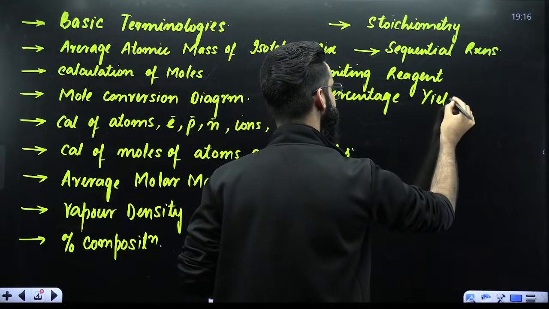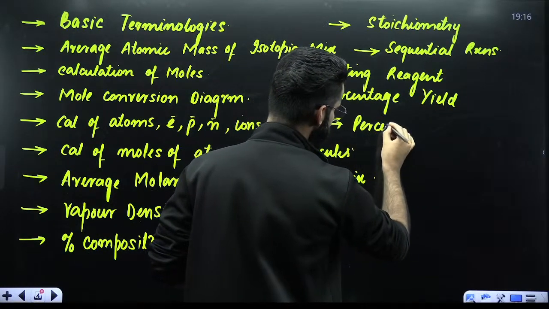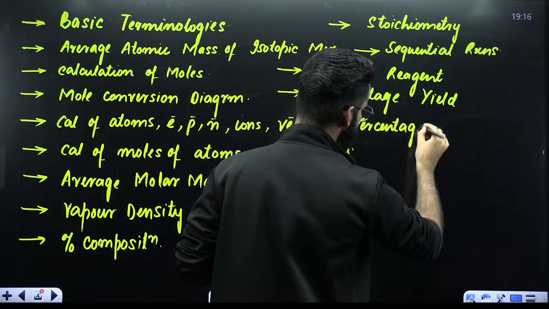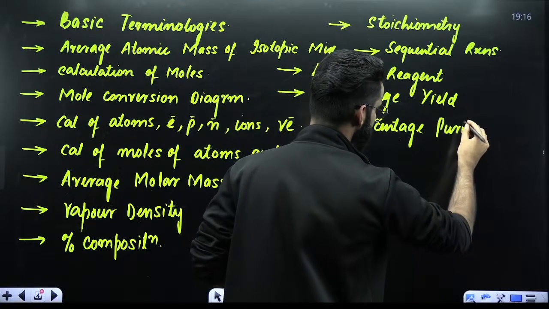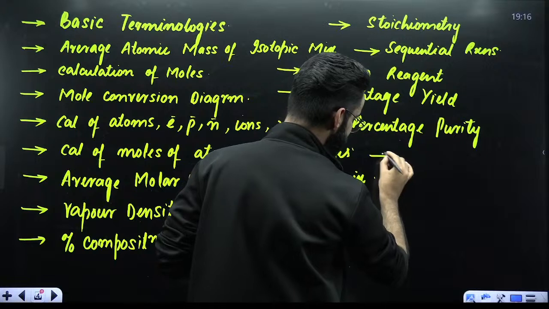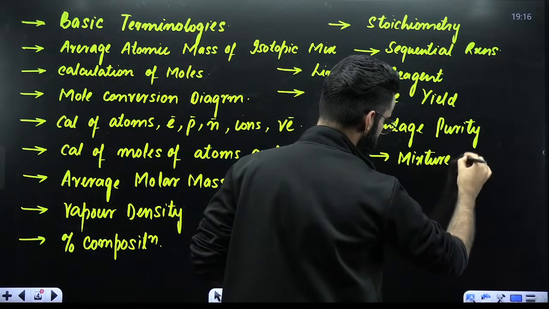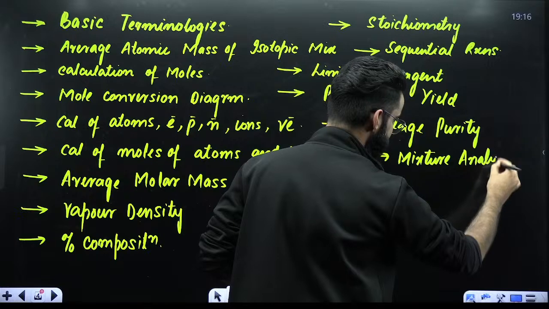The percentage yield. Once we are done with percentage yield, then we shall be going into the topic that is percentage purity. Percentage purity. And once we are done with the percentage purity, then it's going to be the time for mixture analysis.